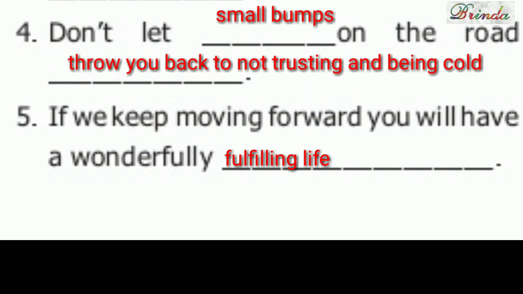Don't let small bumps on the road throw you back to not trusting and being cold. Fifth one, if we keep moving forward, you will have a wonderfully fulfilling life.